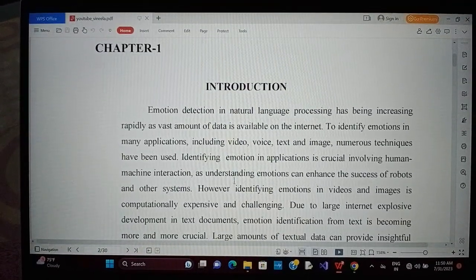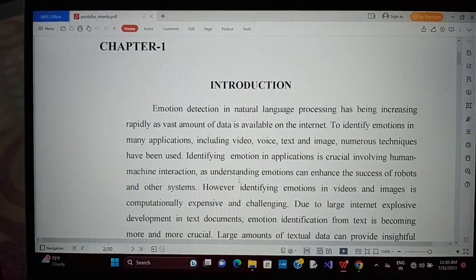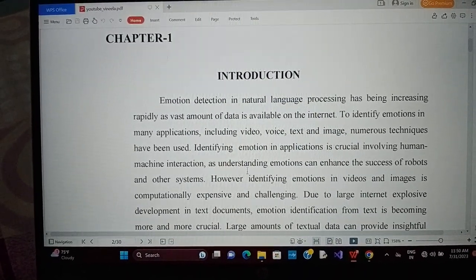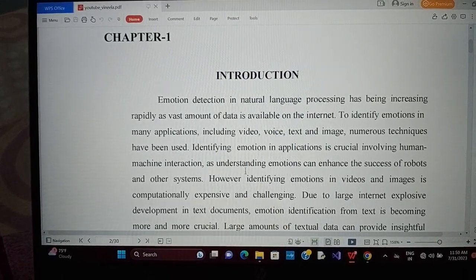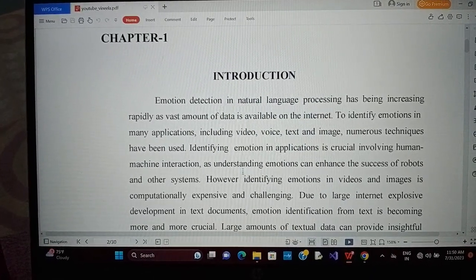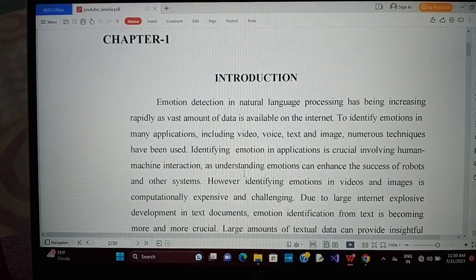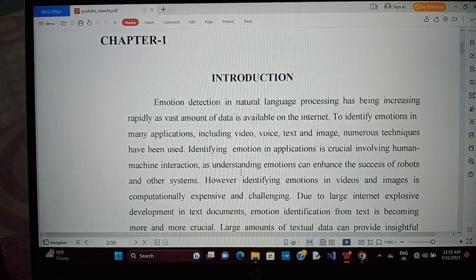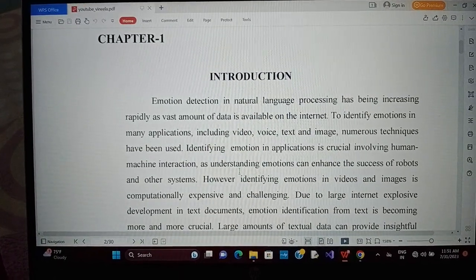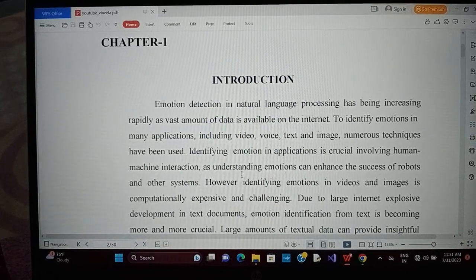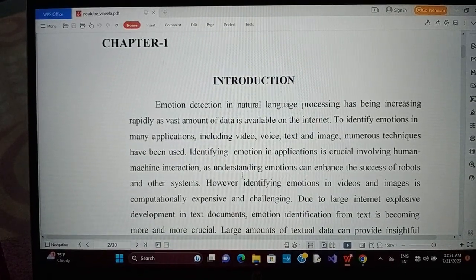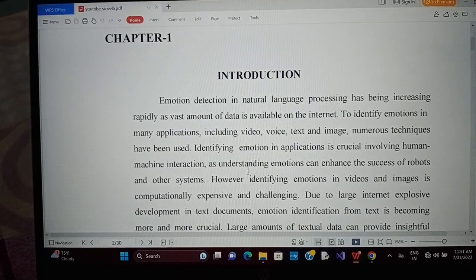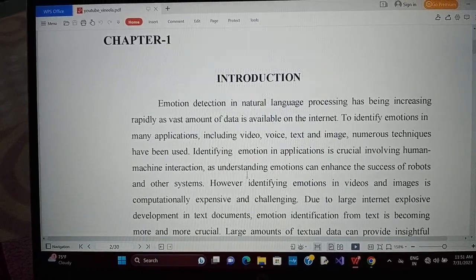Firstly, the introduction of this project. Emotion detection in natural language processing has become increasingly important, as a vast amount of data is available on the internet to identify emotions in many applications including video, voice, text and image. Numerous techniques have been used. Identifying emotions in applications is crucial, involving human machine interaction, as understanding emotions can enhance the success of robots and other systems.